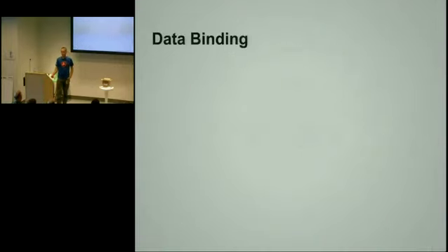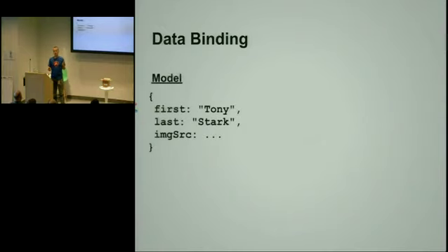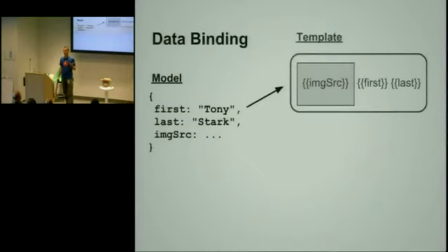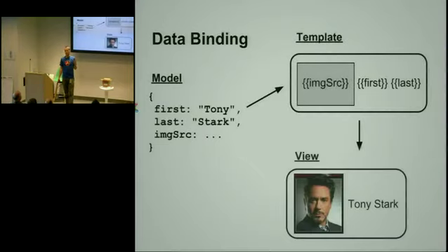So data binding is a really cool concept which allows you to take your model, bind it to a template, and then render a view out of it. But that's not it. It's not just a one-time transformation. It's something that is continuously living. When you change a model, the view will automatically update for you. This is the true power of data binding. It's like a spreadsheet. You have your model, you change some of the cells, you have formulas. As you change the cells that other formulas depend on, these formulas will update automatically.